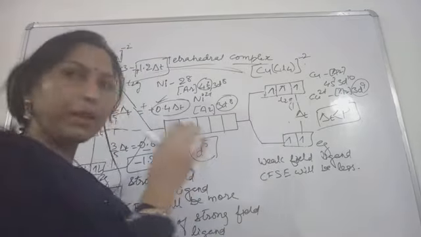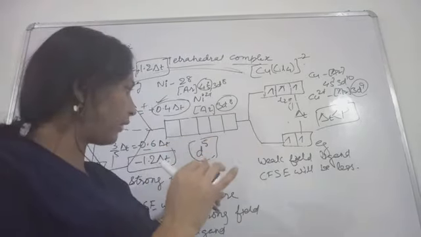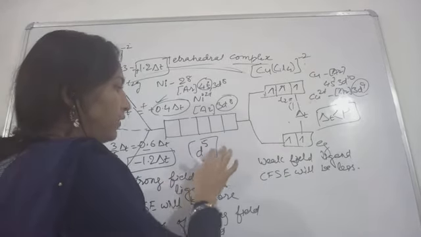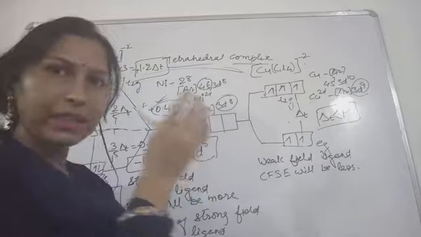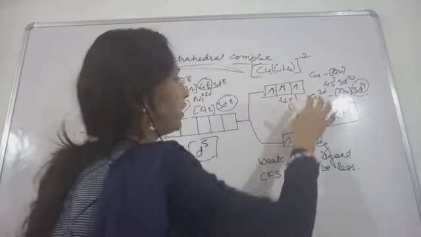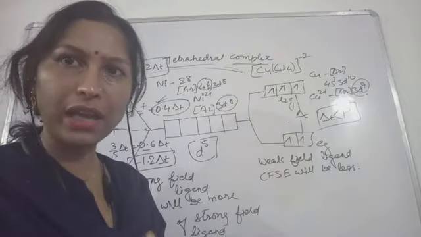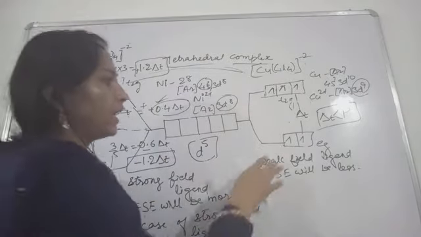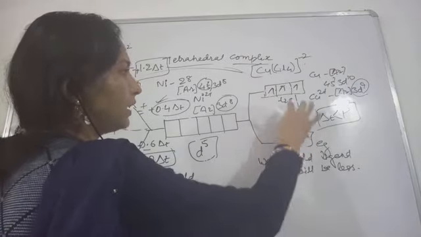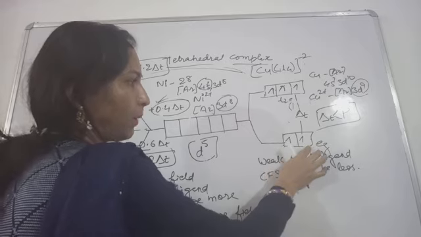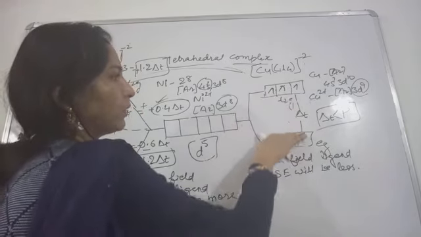Suppose your metal ion has d5. If 5 electrons are present in the d orbital, how will the electrons be arranged? 1, 2, 3, 4, 5. The pairing will not take place. Why? Because the pairing energy is more. So the electrons will occupy these first two orbitals, and then there is a small gap.